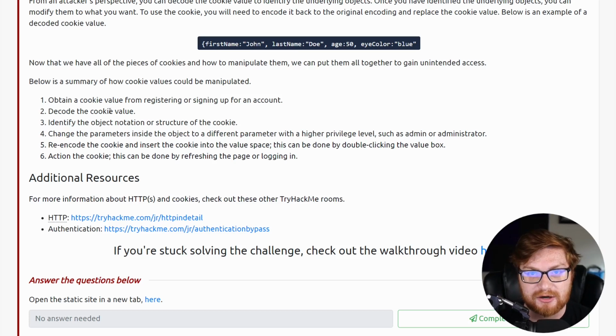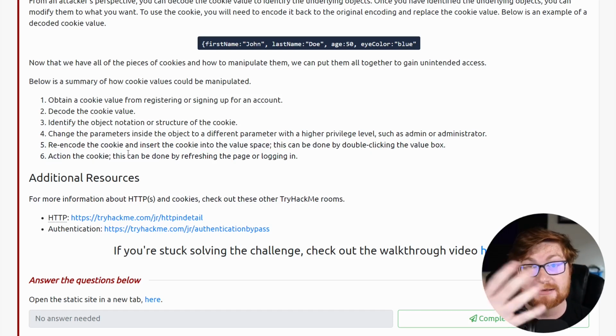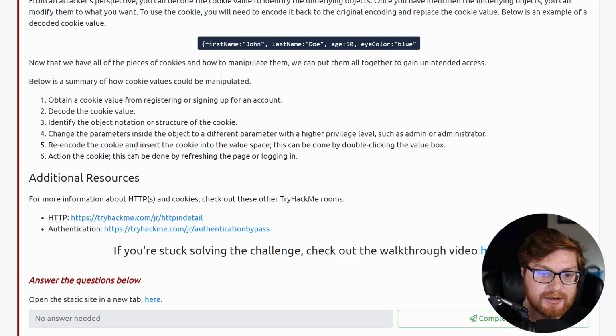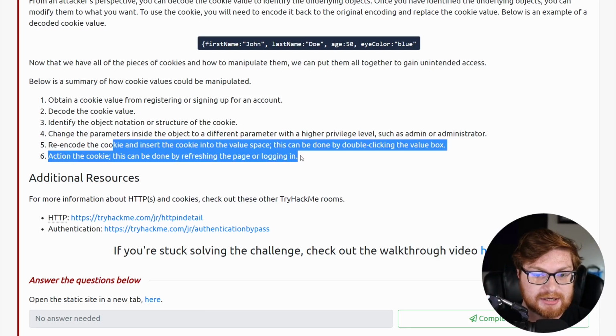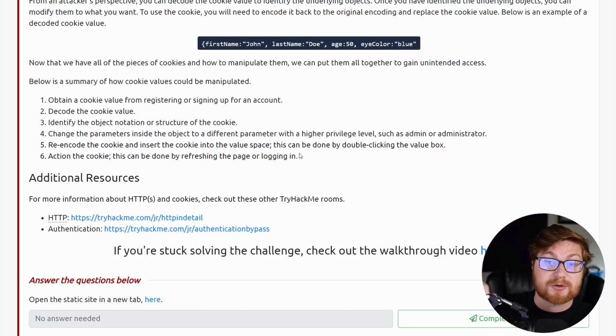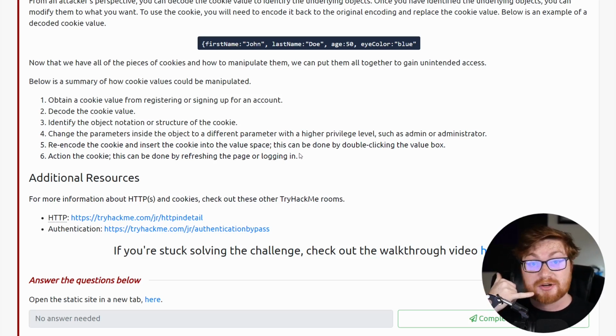They know something nefarious is going on, or they just can't handle it. Maybe grandma's allergic to oatmeal cookies or something, I don't know. And then you do something with the cookie. You let it invoke itself. You let the server handle it and read it, oftentimes done by refreshing the page, because then it forces the server, when you make another GET request, to say, hey, can you tell me what's going on? And it'll process and do all of it.